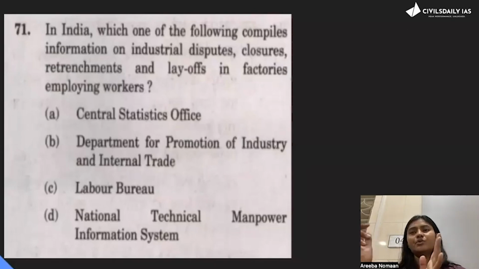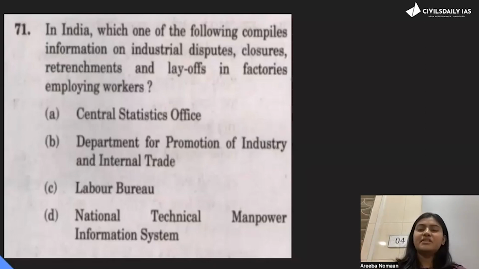If you know the work of CSO, the work of CSO is not related to labor. It is related to your GDP, all of these things. The work of DPIIT is investment, strategic disinvestments, all of these things, and the promotion of internal trade. It has nothing to do with your labor bureau, your industrial setup.